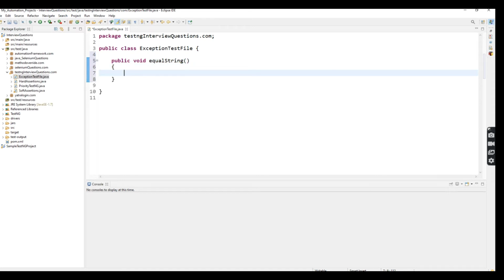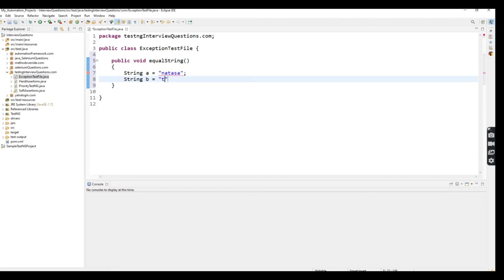Inside the method I'm going to compare two strings, implementing the Assert concept. String A equal to Natasha, string B equal to Tech. So these are the two strings.